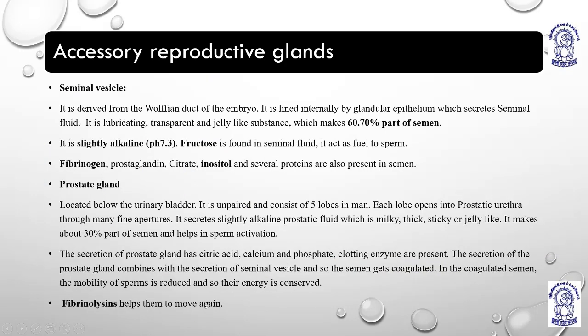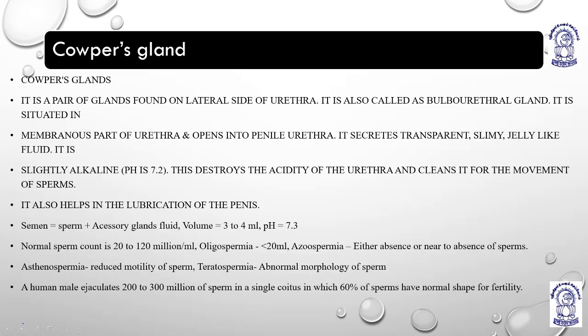Now we are having accessory reproductive glands, right? The accessory reproductive glands are the seminal vesicles, the prostate gland, and the bulbourethral gland, which is covered on the next page. This is the bulbourethral or Cowper's gland.